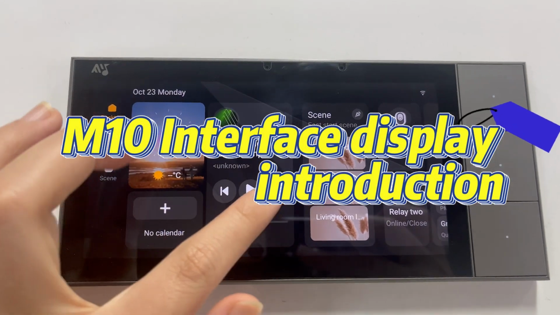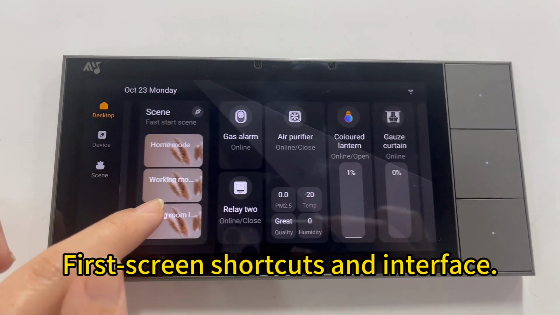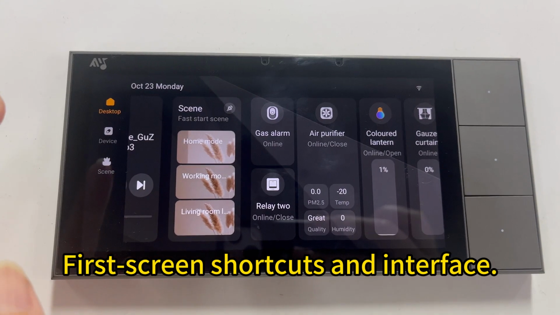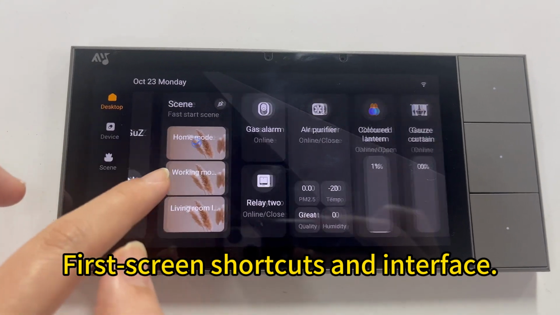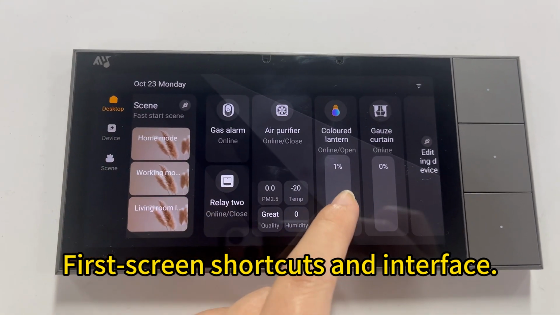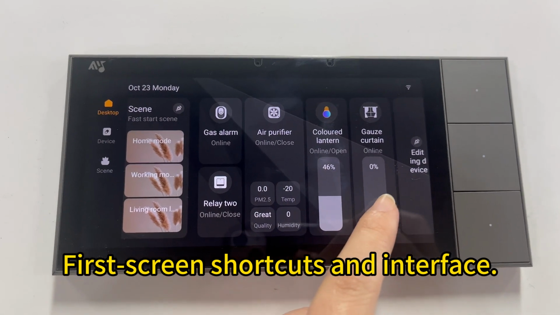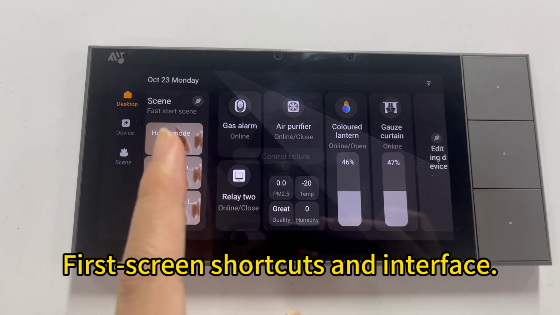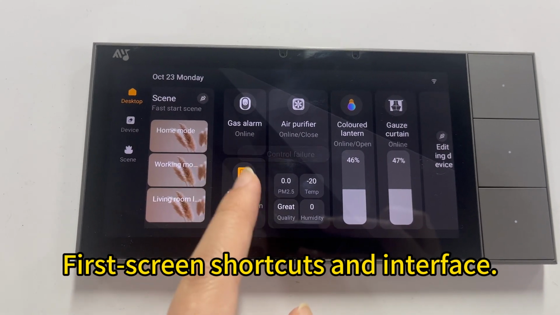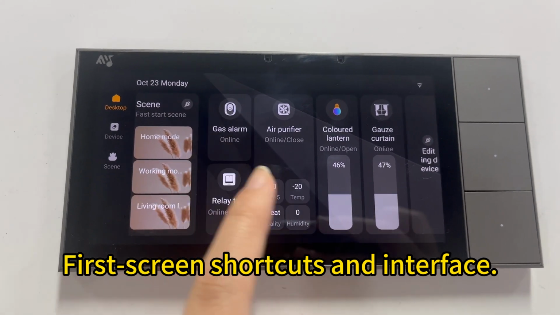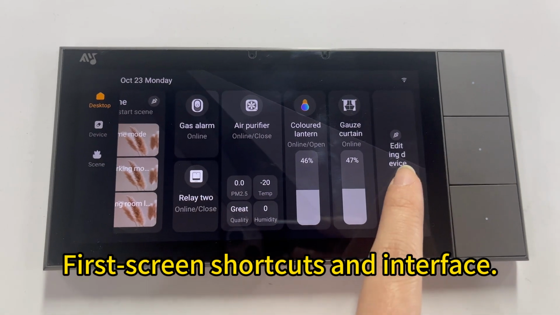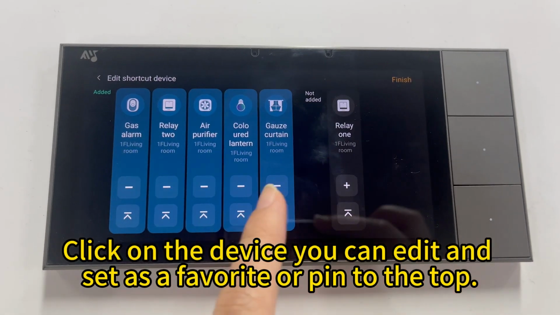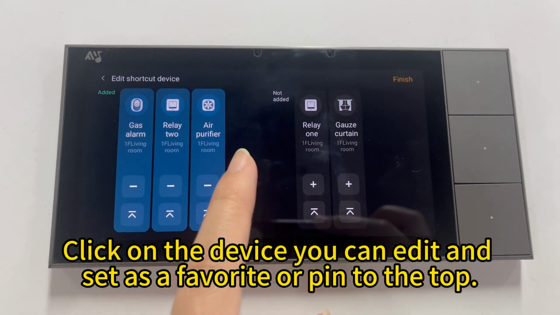MSH interface display introduction. First screen shortcuts and interface. Click on the device you can edit and set as a favorite or pin to the top.